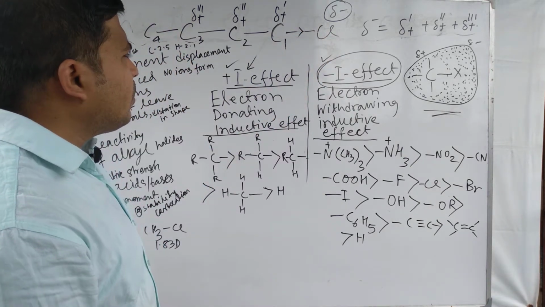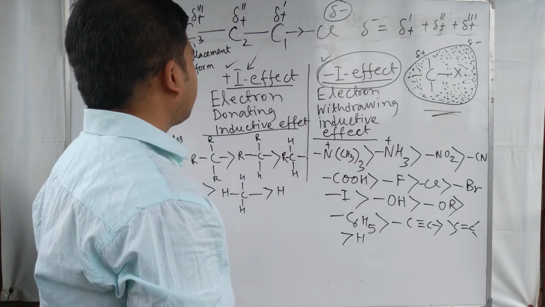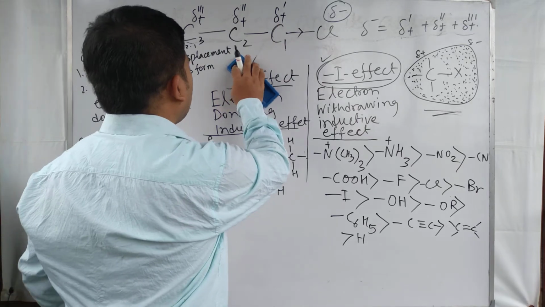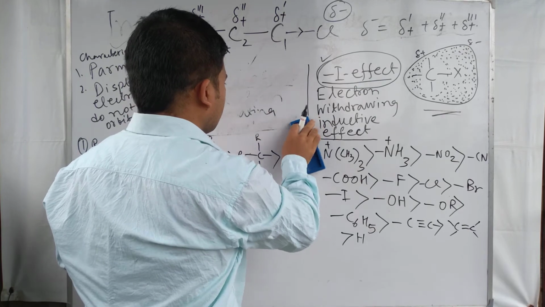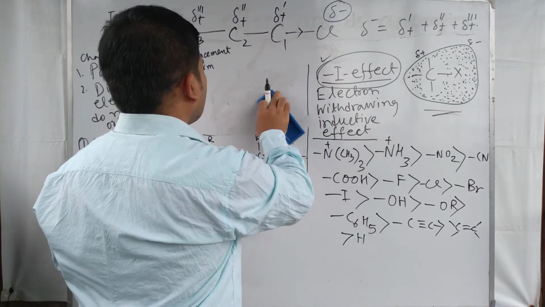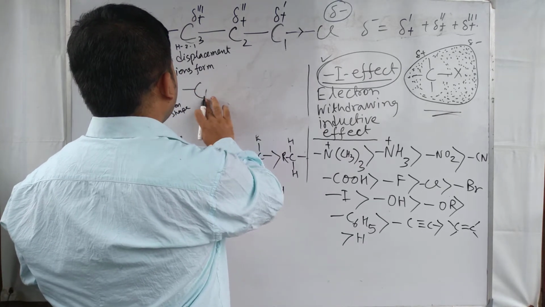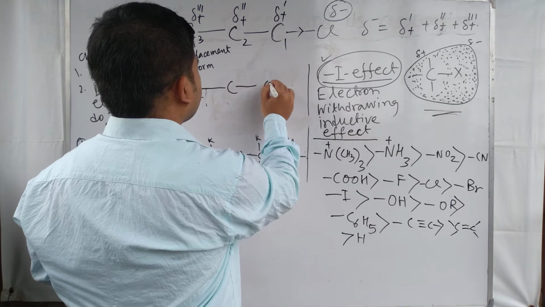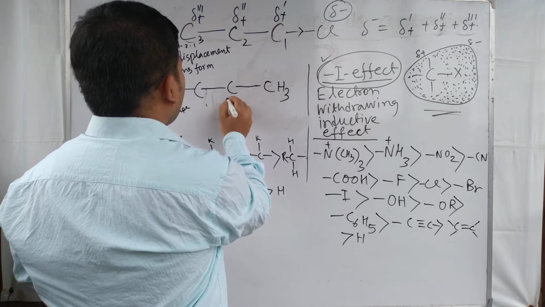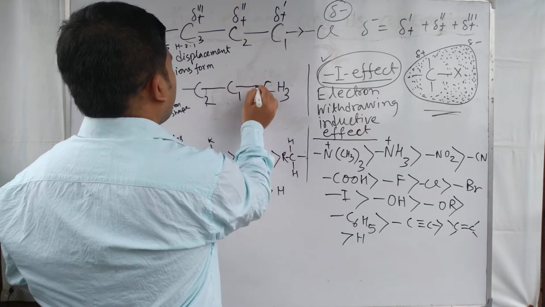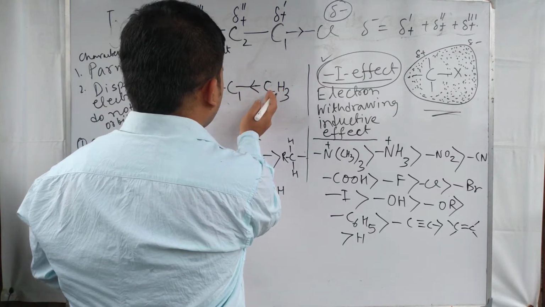So this is actually the inductive effect. Inductive effect can be a plus I or minus I. Suppose we take an example of plus I effect. In case of plus I effect, the electron is more shifted towards the carbon chain.